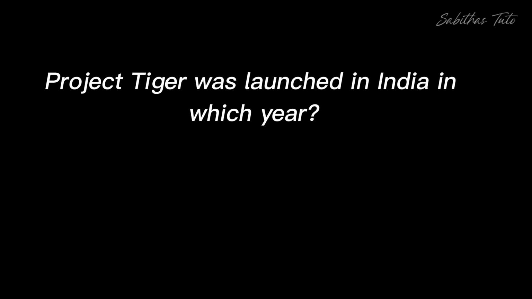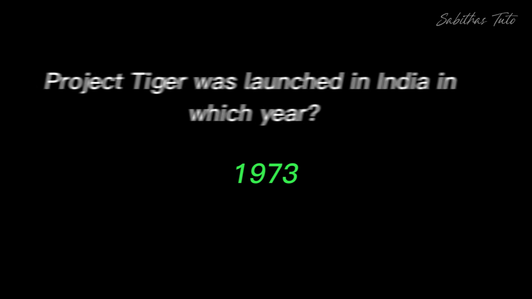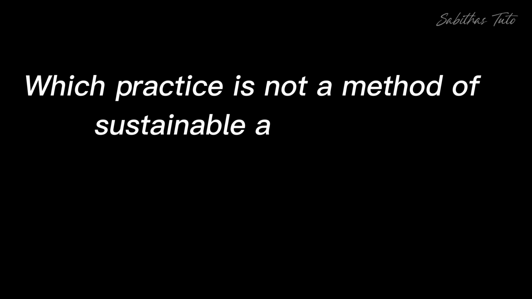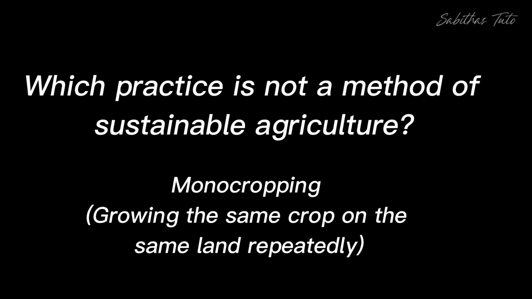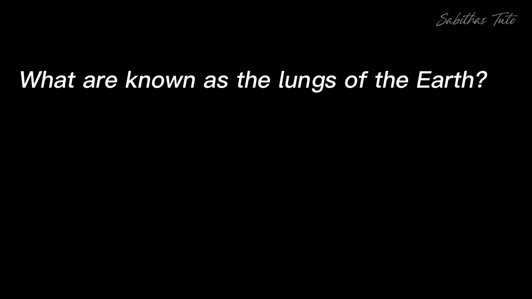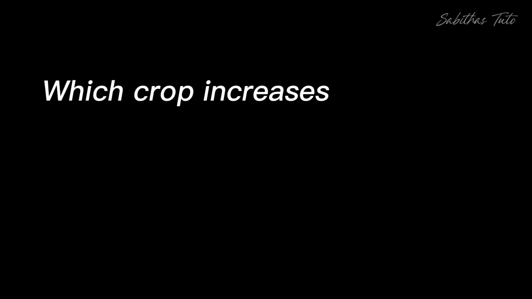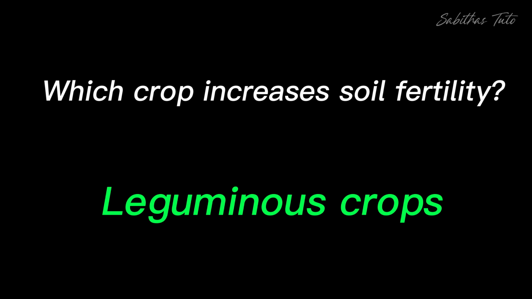Project Tiger was launched in India in which year? 1973. Which practice is not a method of sustainable agriculture? Monocropping. What are known as the lungs of the earth? Rainforest. Which crop increases soil fertility? Leguminous crops.